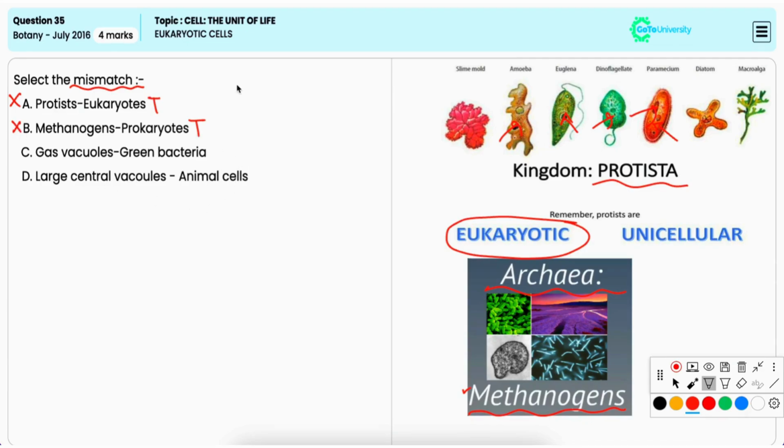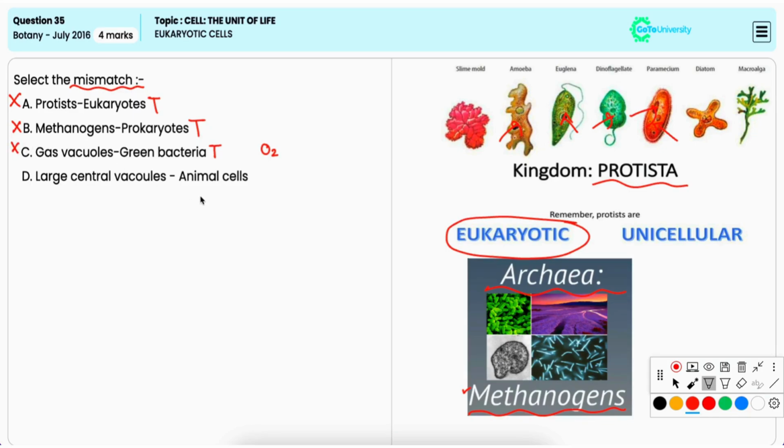Option C, gas vacuoles is to green bacteria. This is also true because gas vacuoles are found in green bacteria and other photosynthetic prokaryotes that helps in maintaining the buoyancy for optimal light capture. Hence, it is incorrect option.